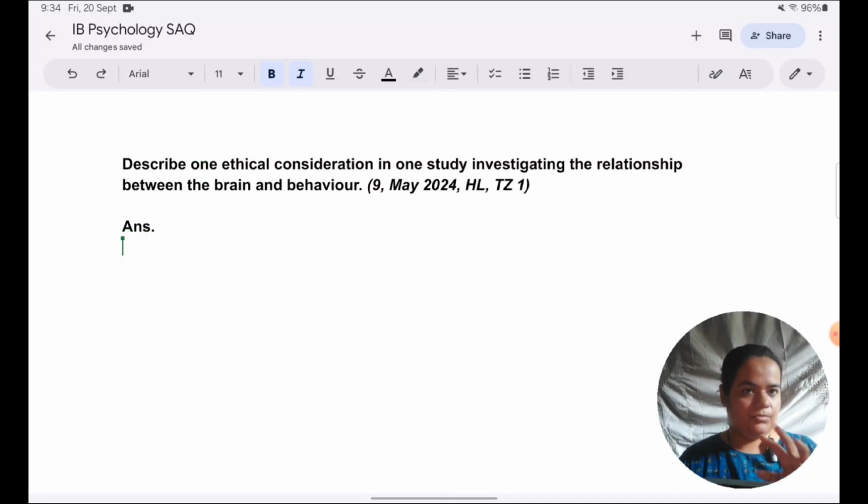Okay, so now I will write an answer. As I'm writing, I'll keep explaining to you what I'm doing in this answer. So when it comes to one ethical consideration for Maguire, I think informed consent is the most relevant. I'm taking that one. You could have a different consideration and a different study. Also, the structure which I'm giving here is a model structure. Your structure does not have to match exactly. Everyone's writing style can be different, and the IB is open to that. Just try to understand what all you need to cover in the answer.